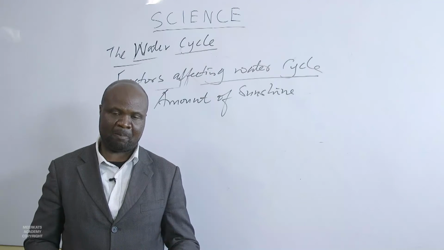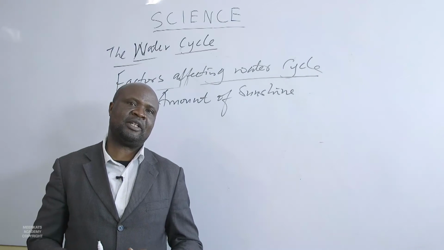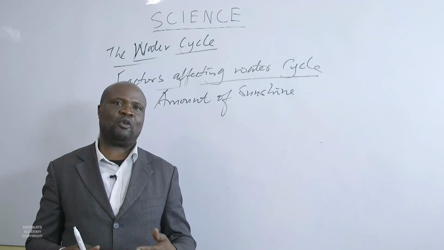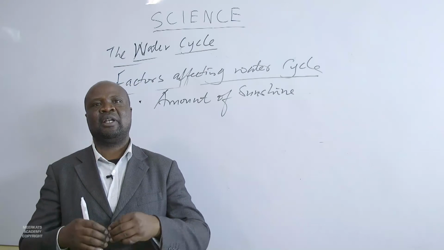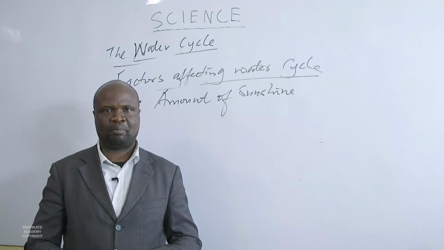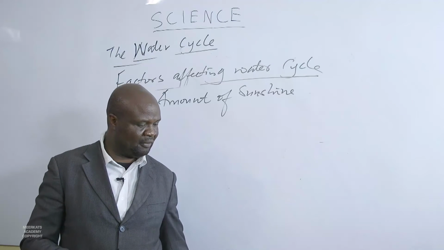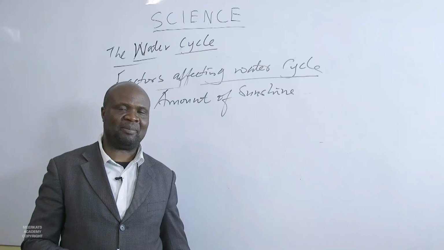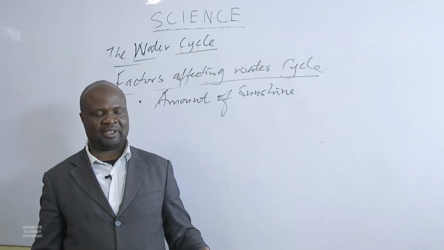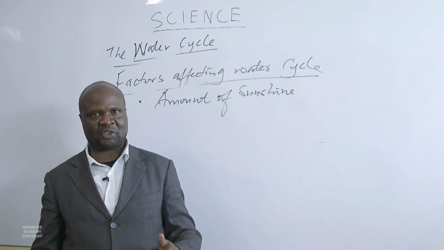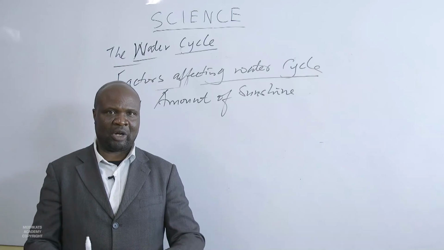We have also said even the state itself of water matters. When it rains, where does this amount of water go? Does it find itself trapped within the impervious rock? There's a pervious rock and the impervious rock, is it trapped there?